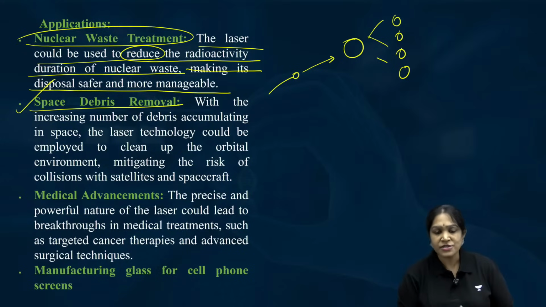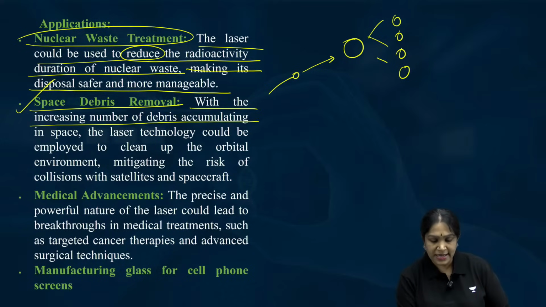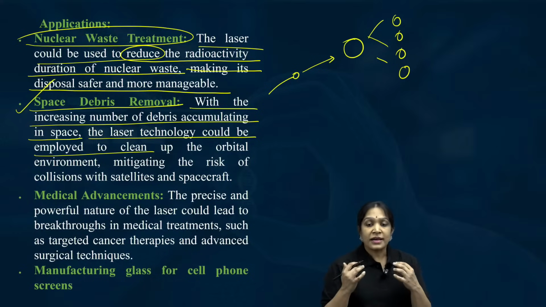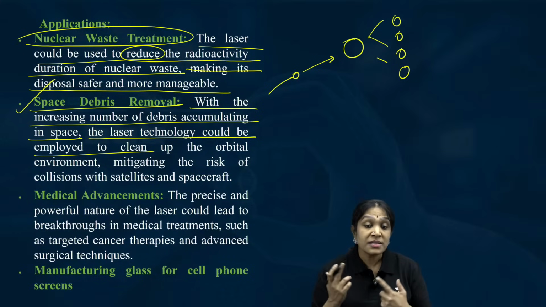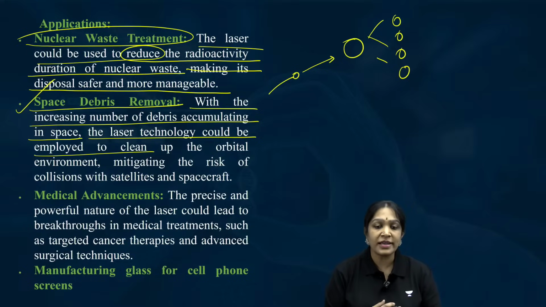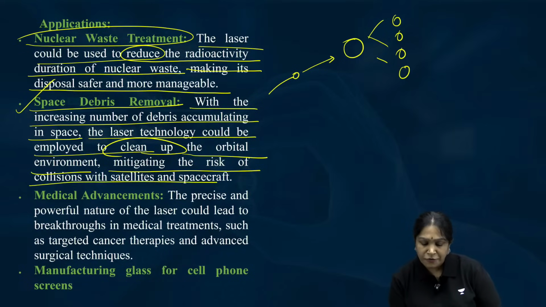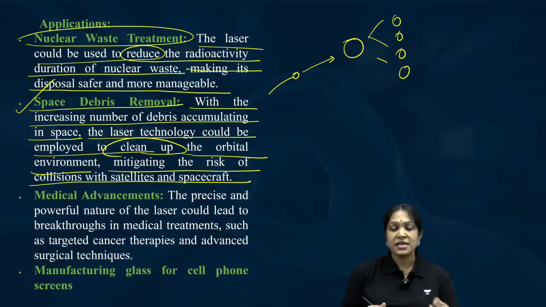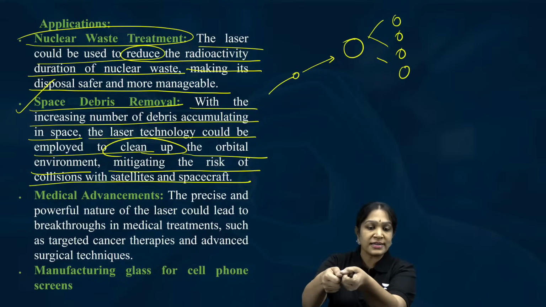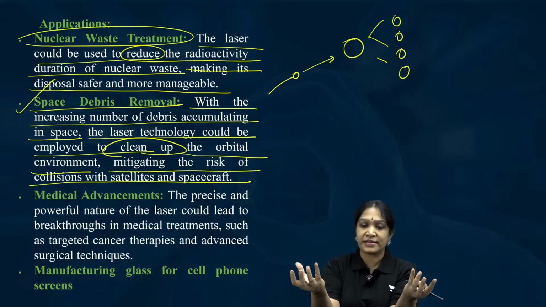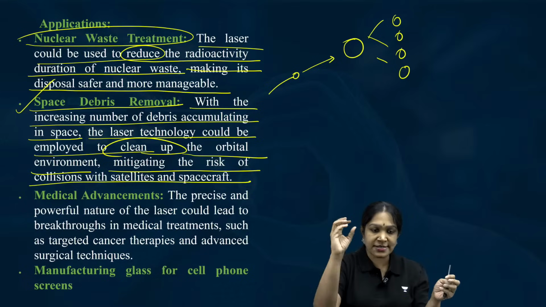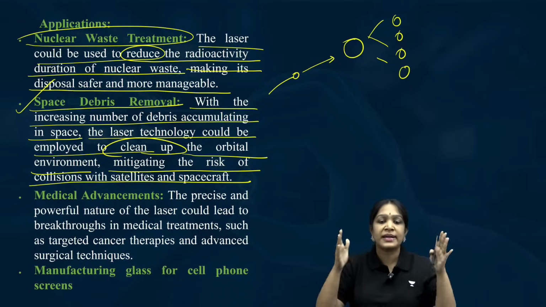Okay, so now space debris removal. With the increasing number of debris accumulating in space, laser technology could be employed. Very important, because we cannot use weapons in space. So if you have to clear the debris, you have to clear like this only. It could be employed to clean up the orbital environment, mitigating the risk of collisions with satellites and spacecraft. It means if you put this laser on that debris, the debris will get disintegrated.